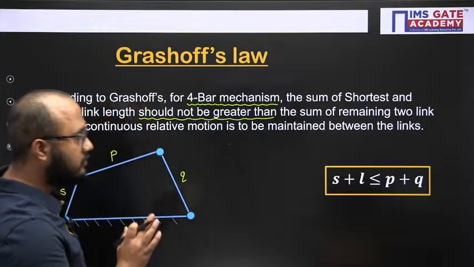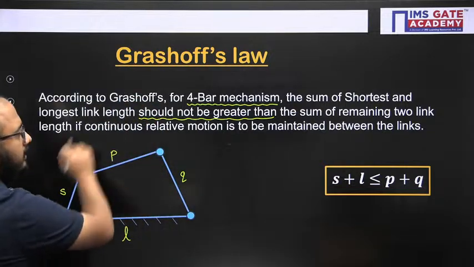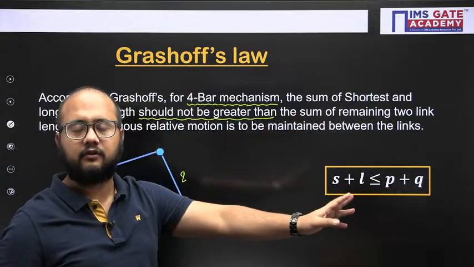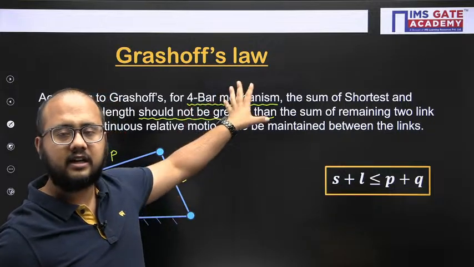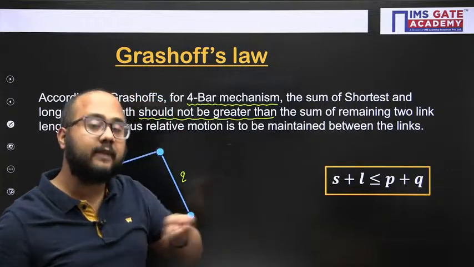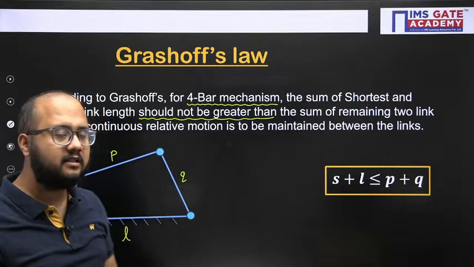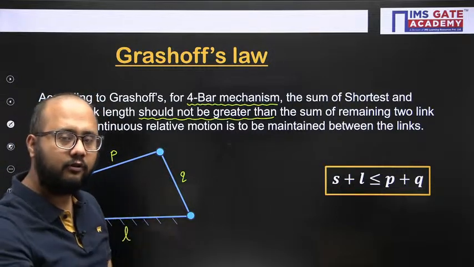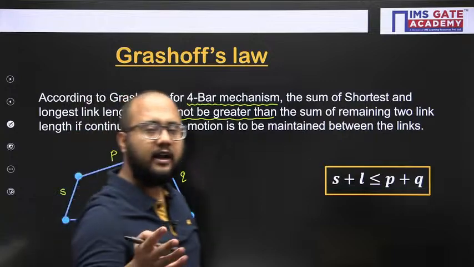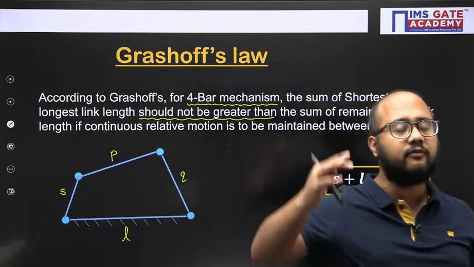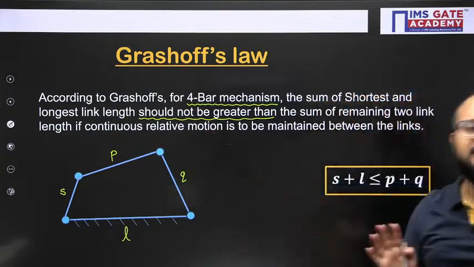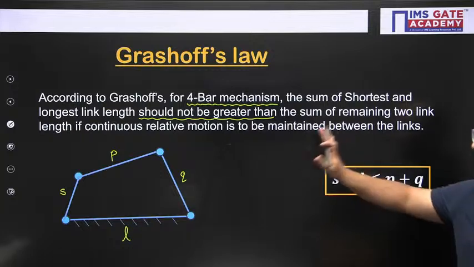So I have told you what kind of mistakes generally happen in the case of Grashof's law. First of all, they forget that this law is regarding the 4-bar mechanism. Next, they forget the meaning of a 4-bar mechanism. What is the meaning of a 4-bar mechanism? 4 links. No. Apart from 4 links, 4 turning pairs should be there. Out of the 4 turning pairs, if any pair is not turning, or it is sliding or some other kind of pair, then it is not a 4-bar, so Grashof's law is not valid. These details at least you should remember. Now, this law is satisfied.